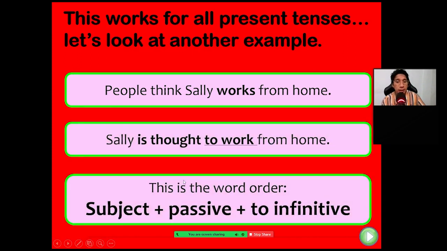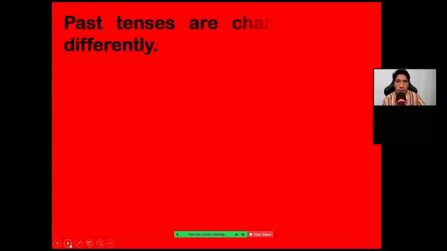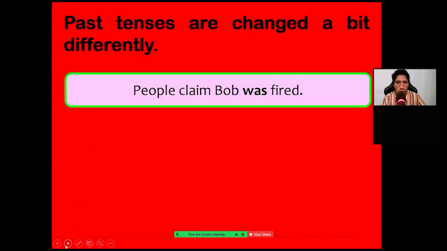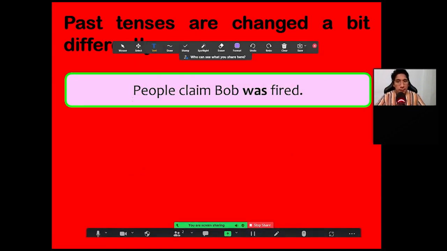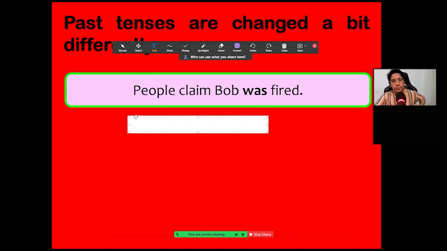Easy peasy, you know this. Past tenses. Focus on the past right now. People claim Bob was fired. People claim. So can you help me, please? In the past. People claim Bob was fired. What do you think? Bob was claimed. Are you sure?